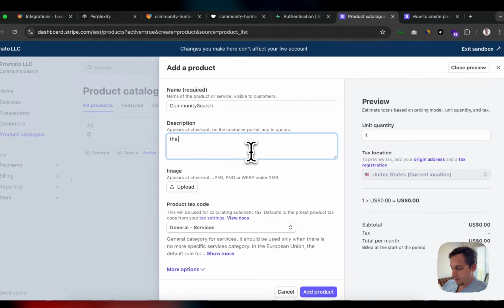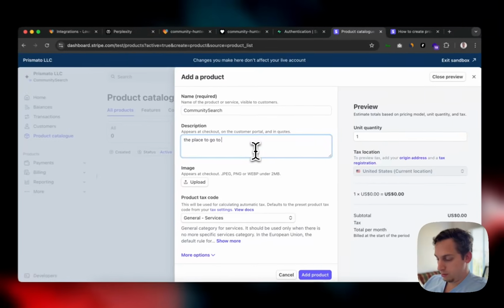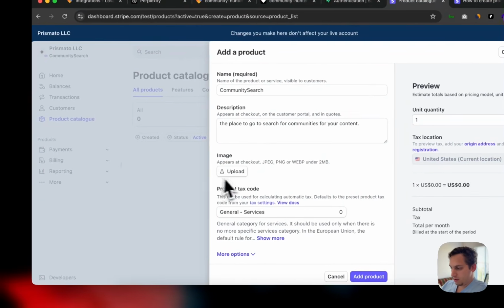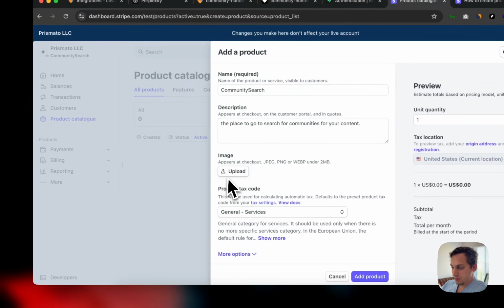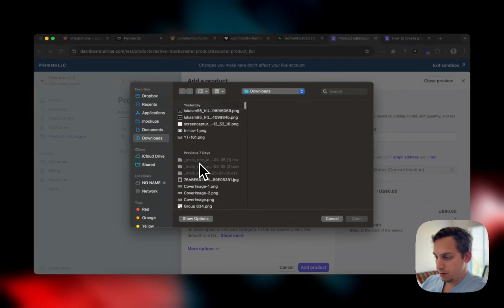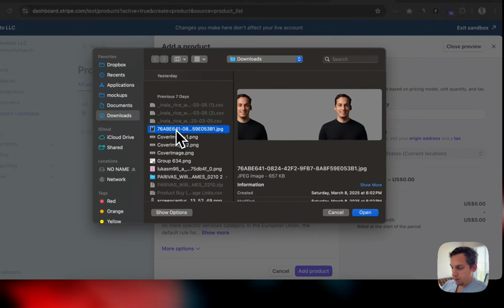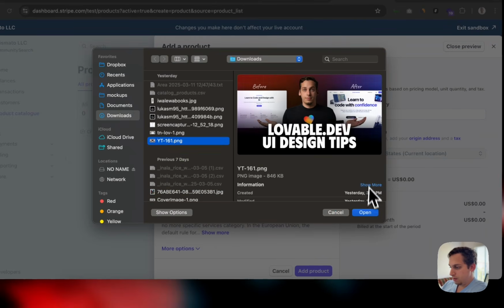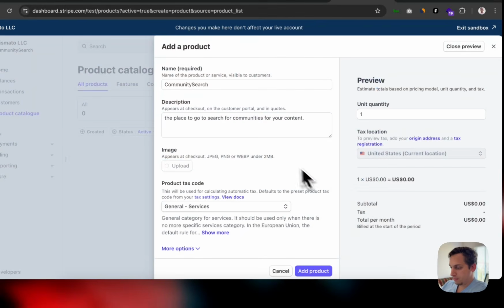The place to go to search for communities for your content, right? We can add some type of image. In this case, let's just add some YouTube thumbnail of mine.